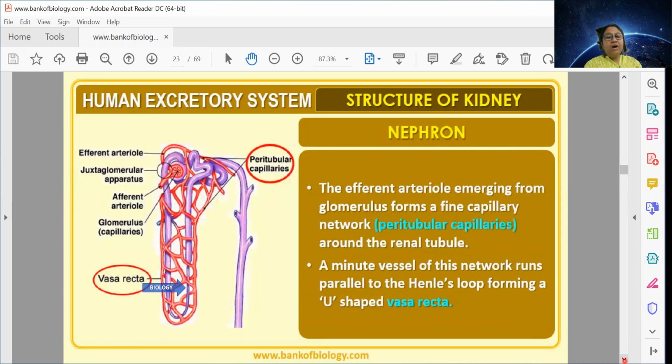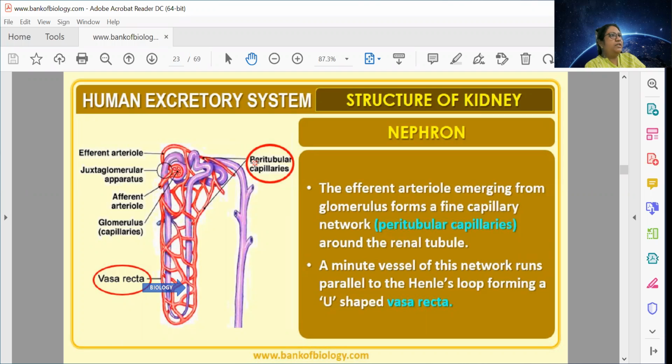Okay. Now, the efferent arteriole that comes out of the glomerulus present inside the Bowman's capsule has a fine network of capillaries known as peritubular capillaries. How many of you have watered plants using pipes? Have you noticed one very funny thing?